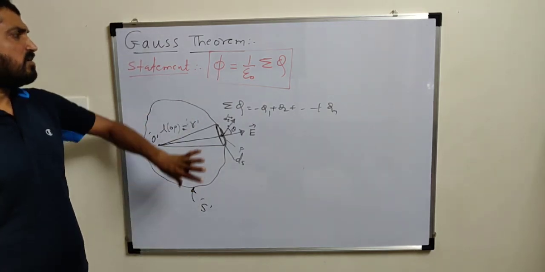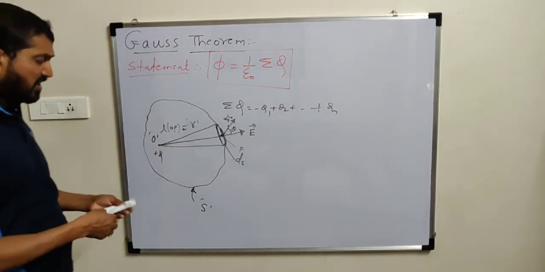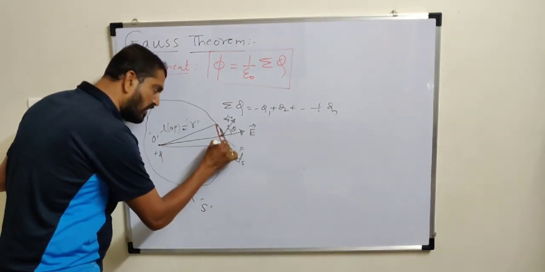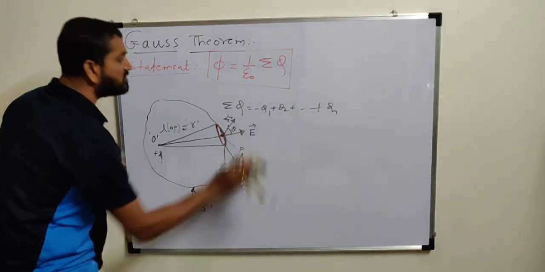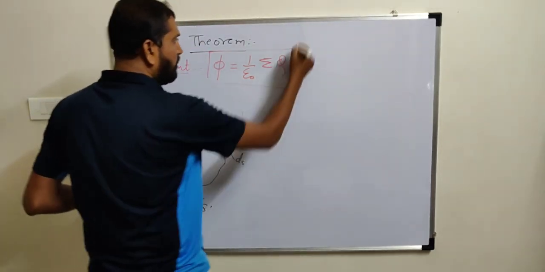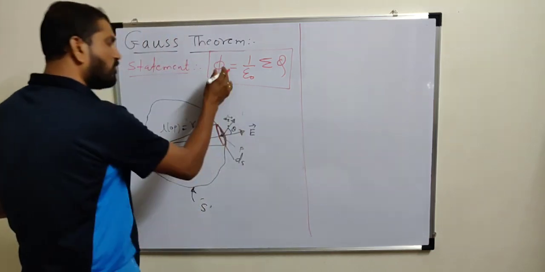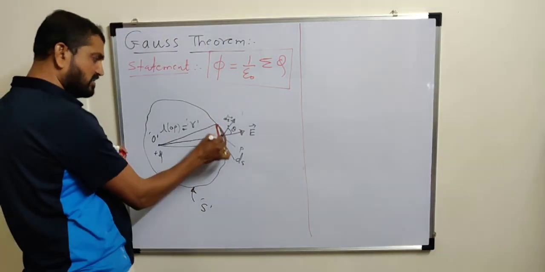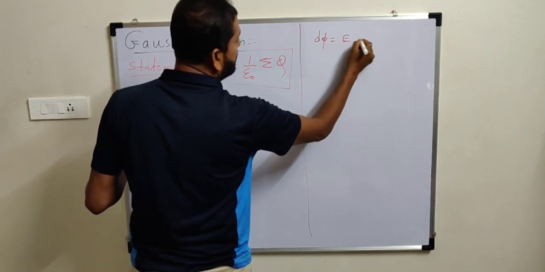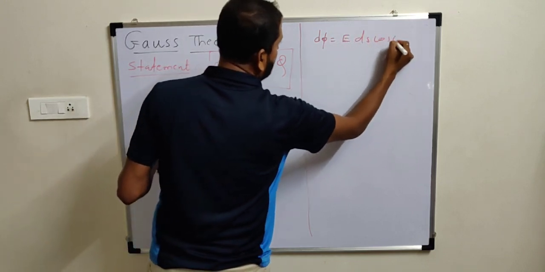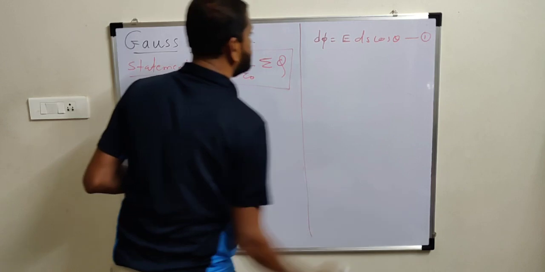Total flux, forget about total flux. You just think about this small area only. Can you calculate electric flux over this small area? Yes, tell me. This total flux we will calculate later. First of all, for the small area, we know the electric flux d phi is given by E dS cos theta, equation number 1.